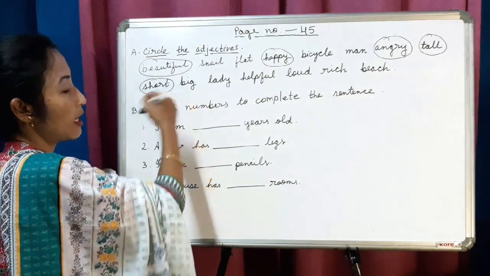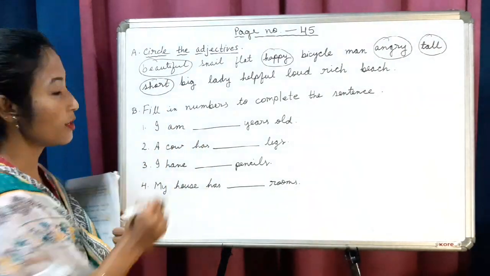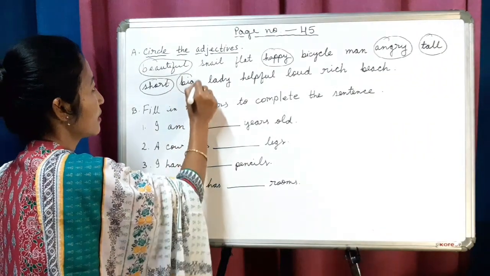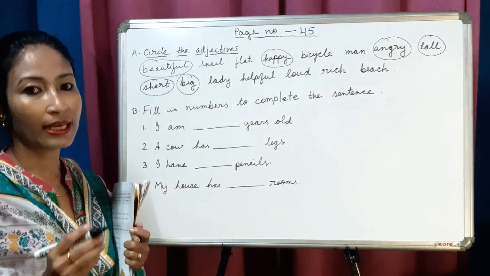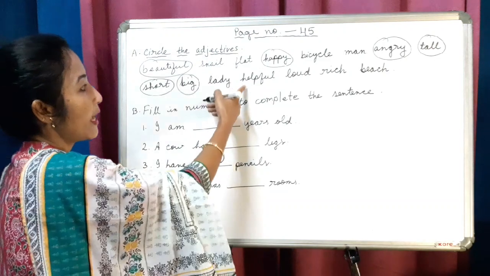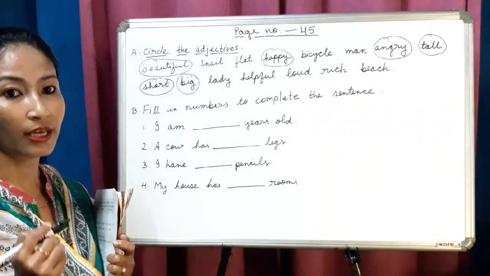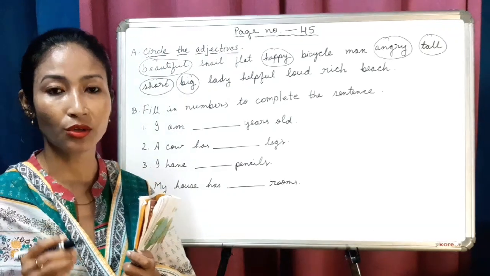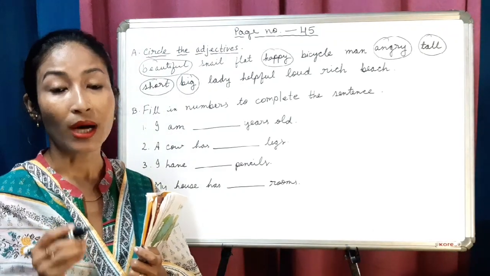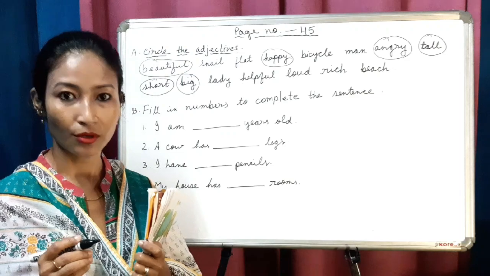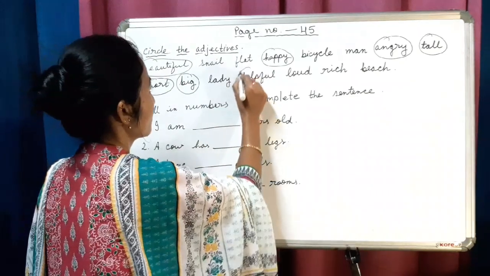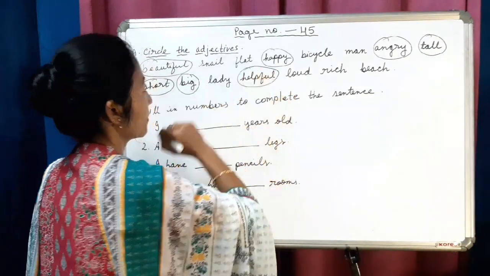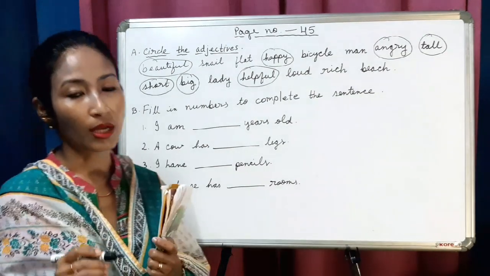Short. Big. Another adjective. So circle it. Lady. Lady is a noun. Helpful. Yes. Helpful is also an adjective because it also describes the quality of a noun. Very good. Now loud.